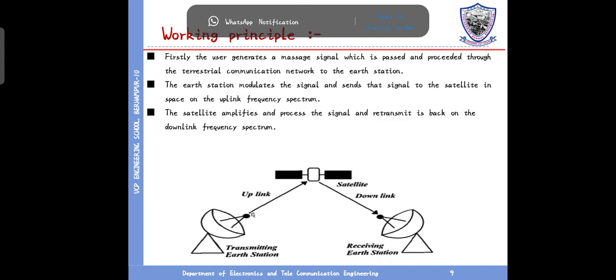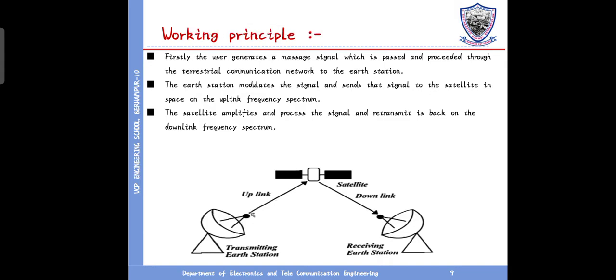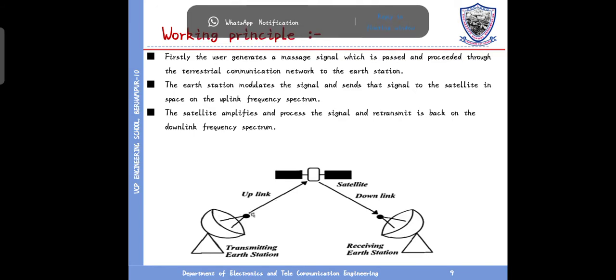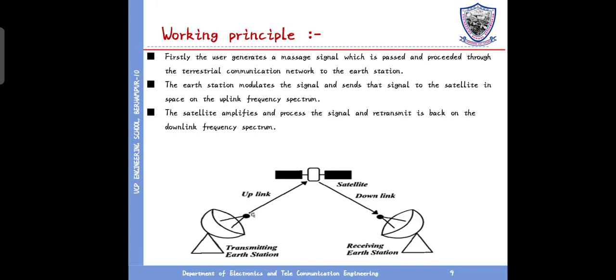The LNB feeds the signal and transmits it through the cable. This is the working principle. Firstly, the user generates a message and signal, with password, procedure and registration, through the communication network to the earth station. The earth station modulates the signal and sends it to the satellite in space on the uplink frequency spectrum.